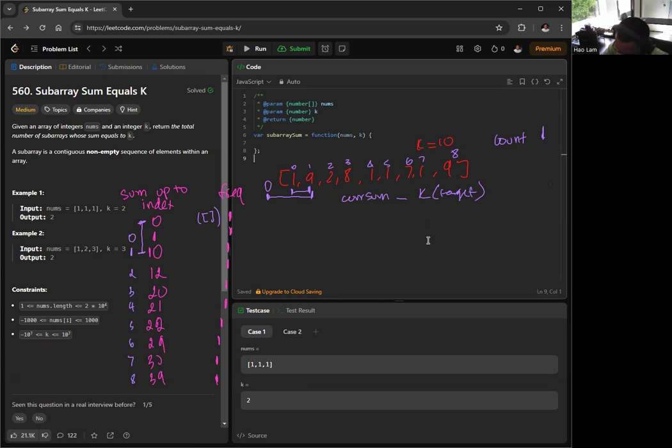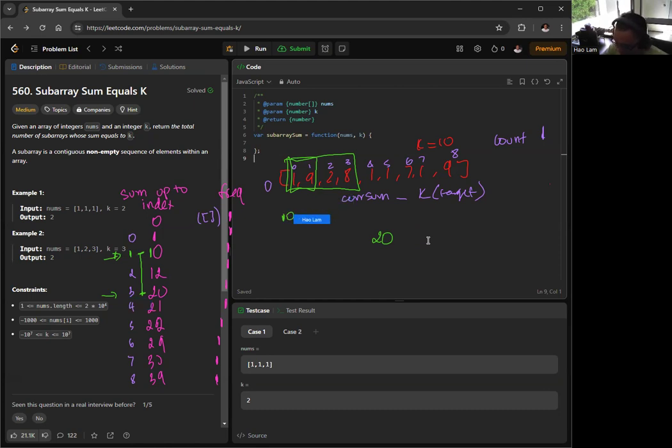Okay, let me change color. It's a little bit hard to see. If you look at the range from 20 to 10, so the sum up to index 3 is 20, and the sum up to index 1 is 10, is 10 here.